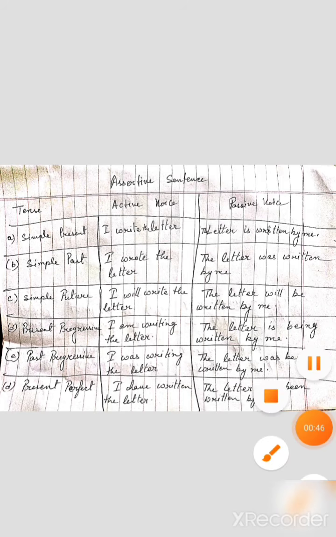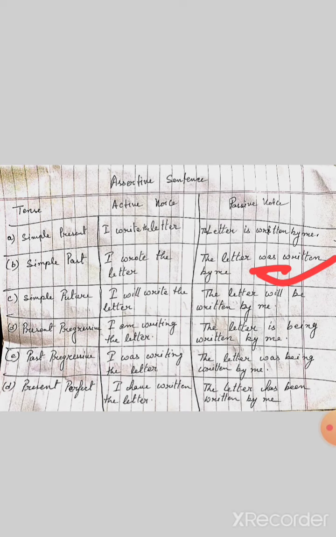In simple past tense, I wrote the letter, it will become the letter was written, as it is past tense, so was. And if it was plural letters, then it would become were, the letters were. As the subject is singular, that is why we are writing was. So the letter was written by me.